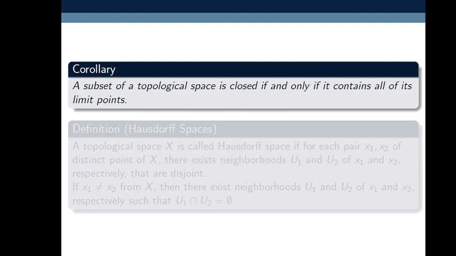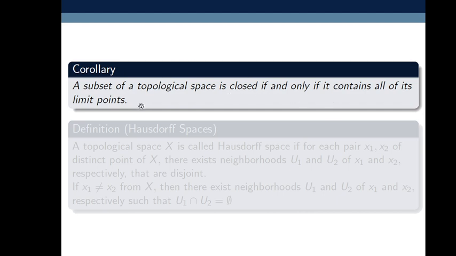Let's have a corollary. This is another definition, say definition for limit points. So this one is important. A subset of a topological space is closed if and only if it contains all of its limit points. So, a subset of a topological space X is closed if and only if it contains all of its